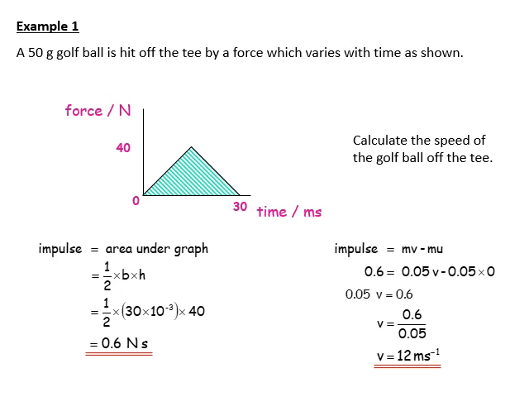Then the impulse is equal to the change in momentum, mv minus mu. Substituting in the mass, changing it to kilograms, so 50 grams is 0.05 kilograms, gives us a velocity of 12 meters per second. Do watch out in case the time is in milliseconds or the mass in grams. The force could also be in millinewtons, but more commonly newtons. Take all that into account in your calculation.